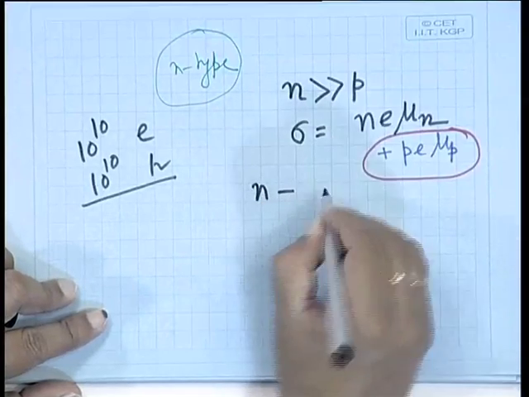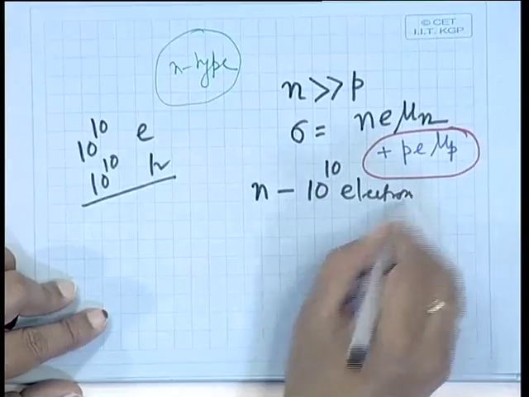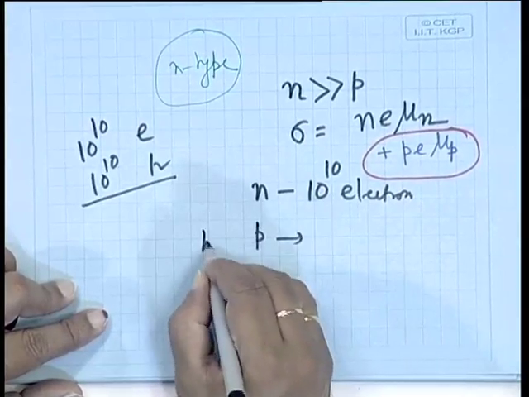You can change the conductivity even. You can start from p type, add electrons, the holes will be compensated by the electrons, it will become neutral or intrinsic, and then it will change its conductivity. That means, if you start from n, say there are 10 to the power 10 electrons, add p, that means holes.